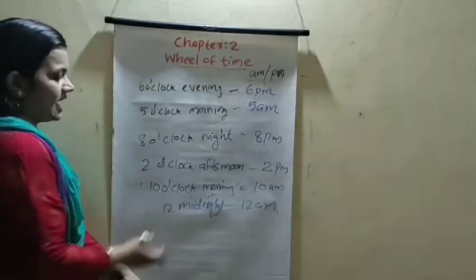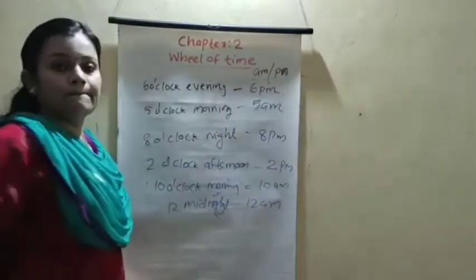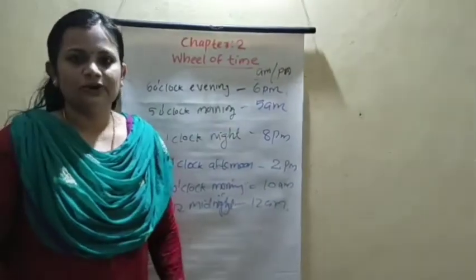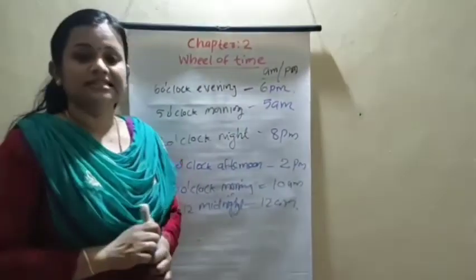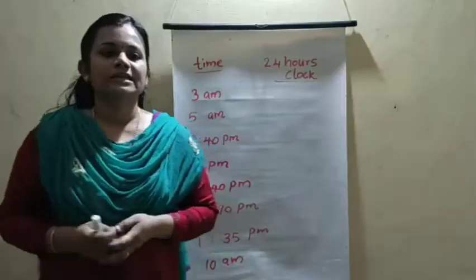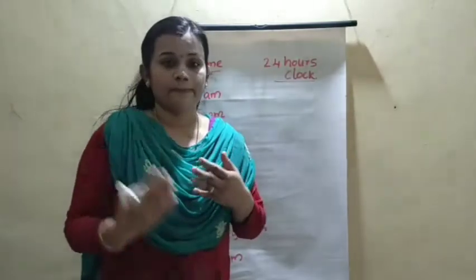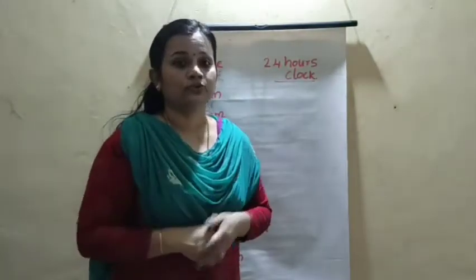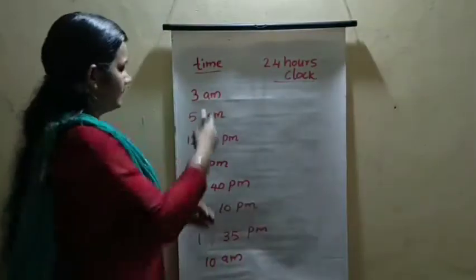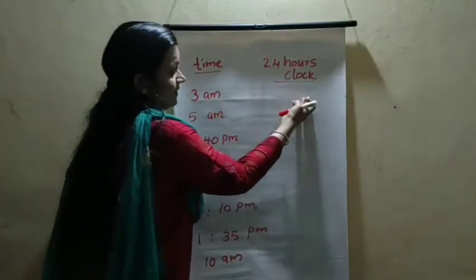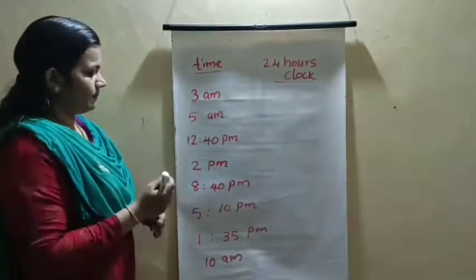This way we can use AM or PM. Understood all? Okay, now we are discussing the 24 hours clock. When AM and PM time is given, you convert it to 24 hours time.